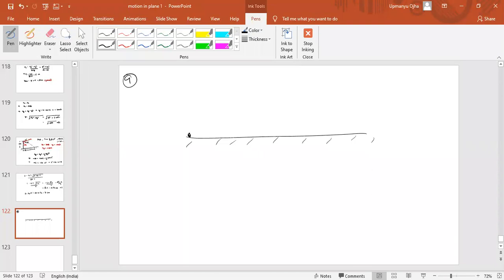So we are throwing the object at an angle of theta from the horizontal. P is the point of maximum height. This particle will follow a projectile path and the maximum height will be h at point P. At what height above the P should the particle be aimed to have the range equal to maximum height?